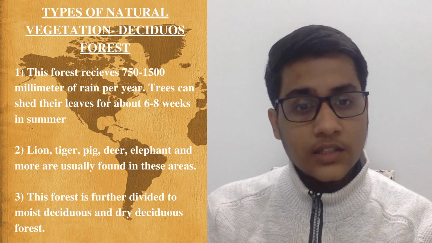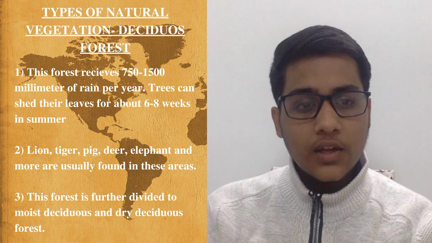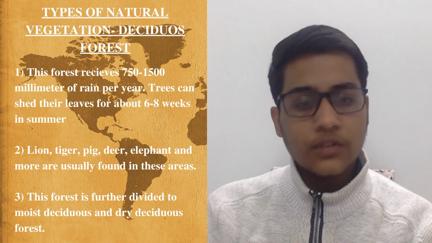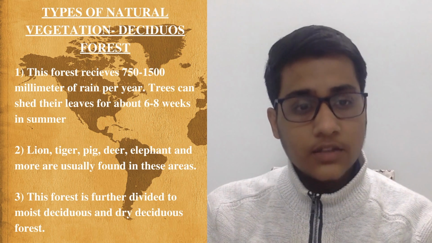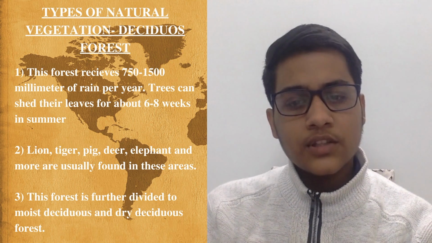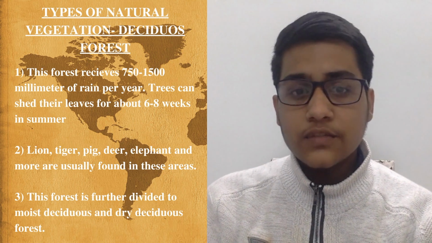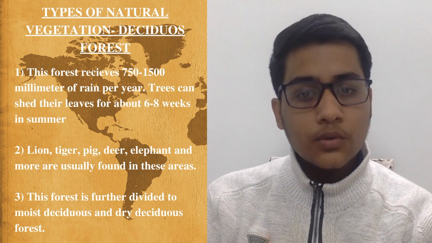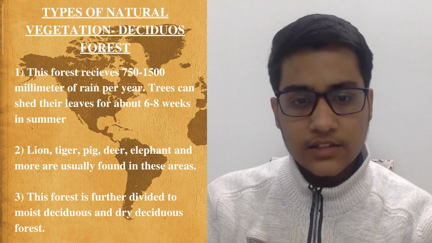Some parts of this region have been cleared for cultivation and some parts are still used for grazing. Lion, tiger, pig, deer, elephant and more are usually found in these areas. This forest is further divided into moist deciduous and dry deciduous forest.